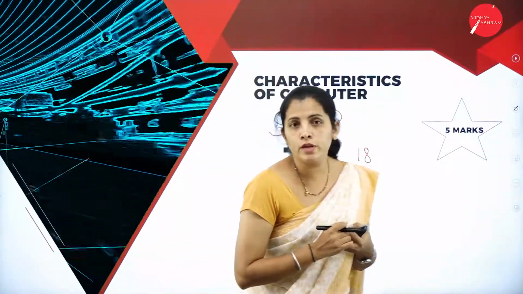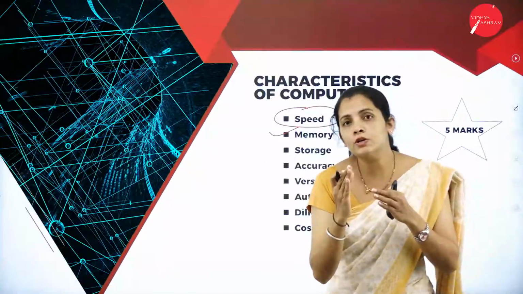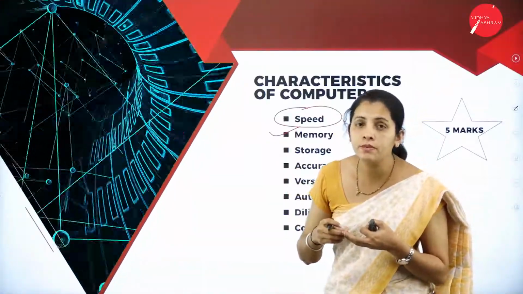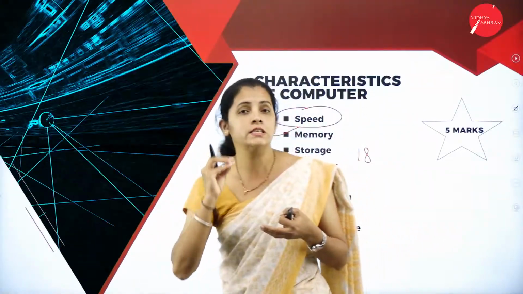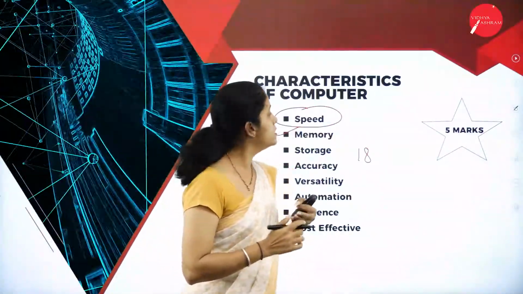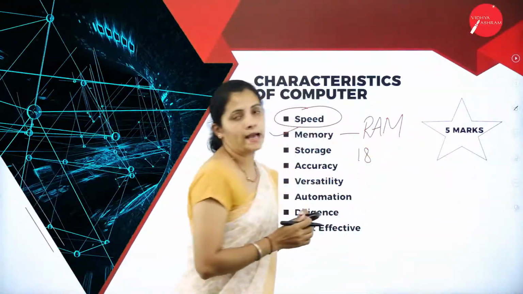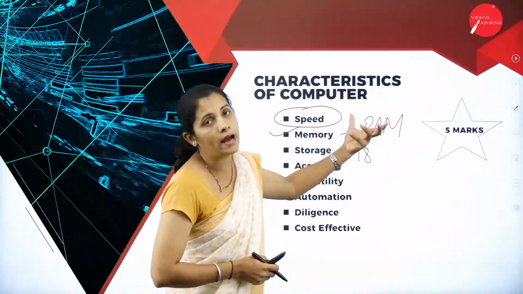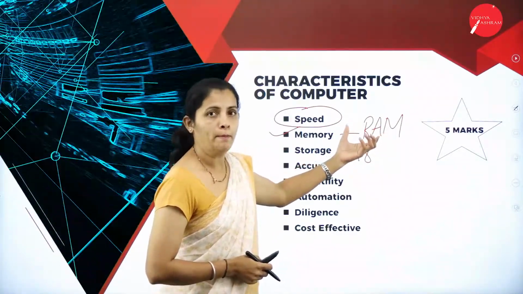So what is memory? Here memory is nothing but computer memory. It is similar to the human brain. That means the computer memory is responsible for storing the data. It is going to store only the necessary data and discard unwanted data. The best example here is RAM, that is random access memory, and the size of random access memory is very small and limited, and it is also called temporary memory.